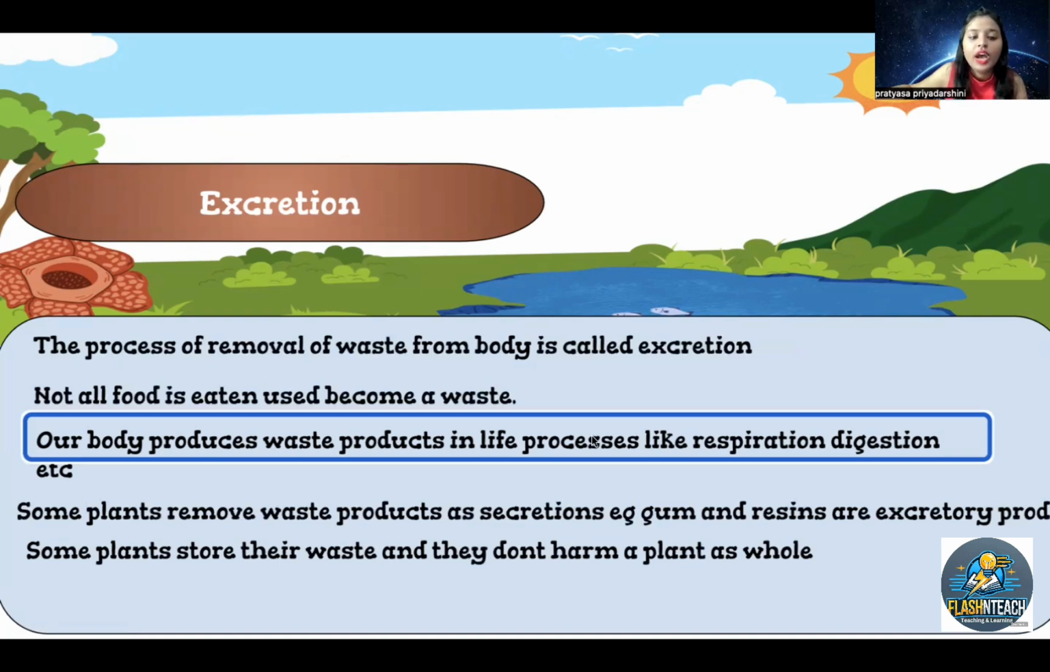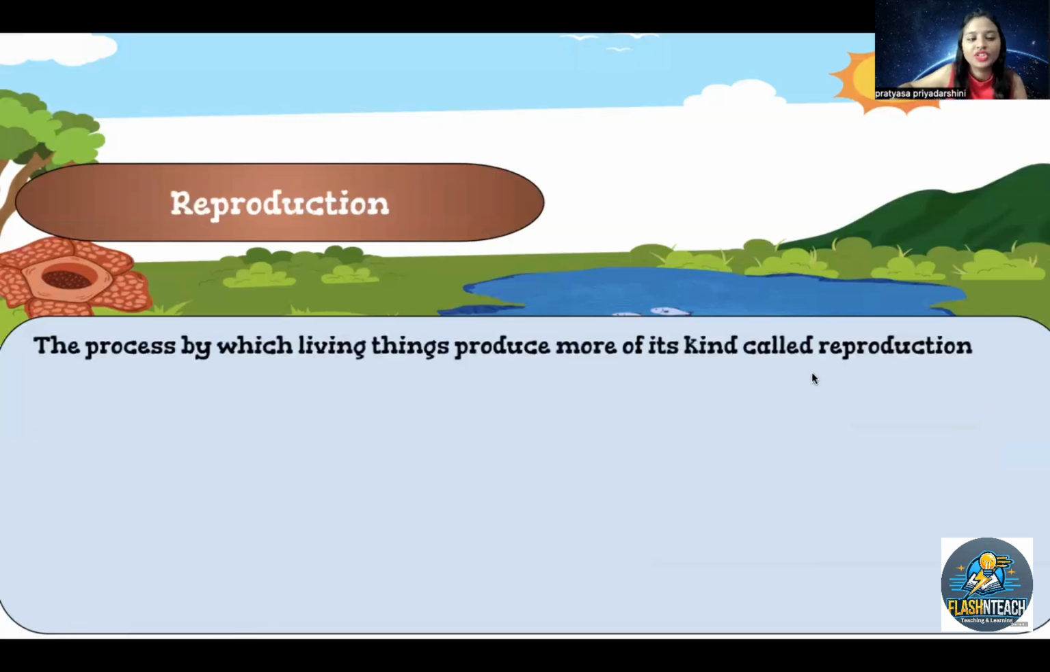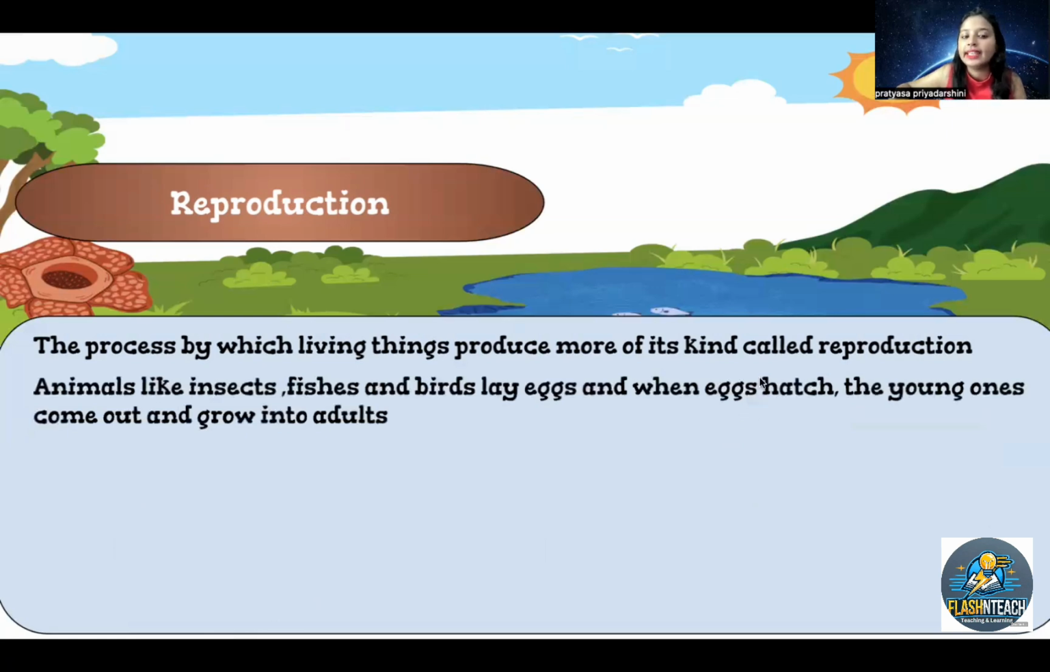Some plants remove waste as secretions, for example, gums and resins as excretory products. And some plants store their waste and it does not harm the plant as a whole. Reproduction is the process by which living things produce more of their own kind. Animals like insects, fishes, and birds lay eggs, and when the eggs hatch, the young ones come out. But in the case of dogs, cats, and humans, we directly give birth to young ones, and those young ones turn into adults, right?